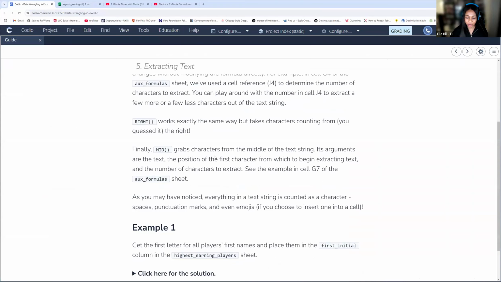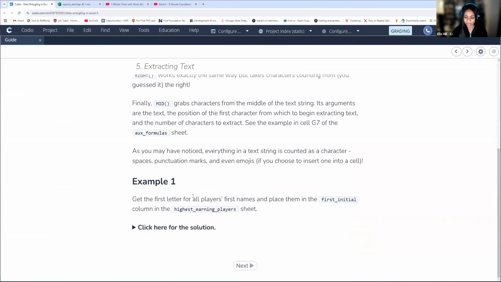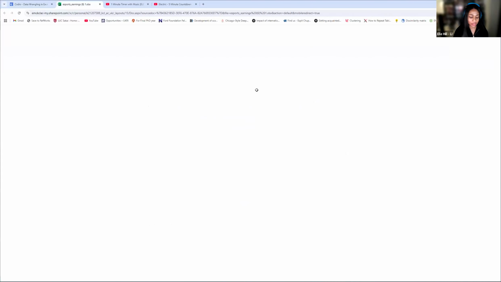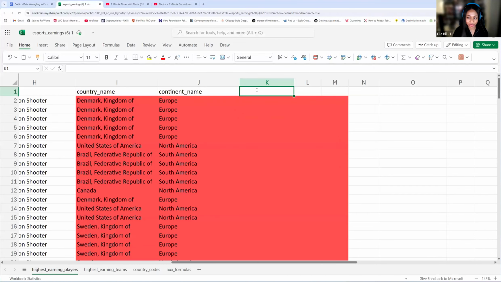Now let's have some fun with our text. We're going to get the first letter for all players' first names and place them in the first initial column in the highest earning players sheet. So let's go ahead and do that. This is supposed to be first initial, but I accidentally deleted it. So this is first initial.